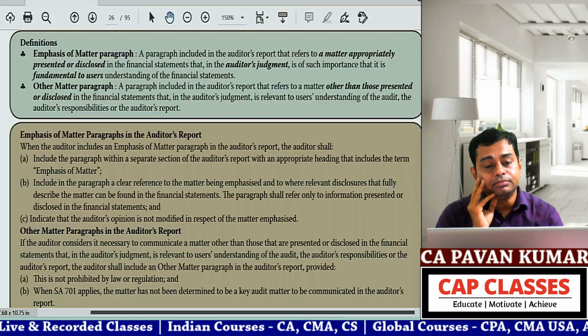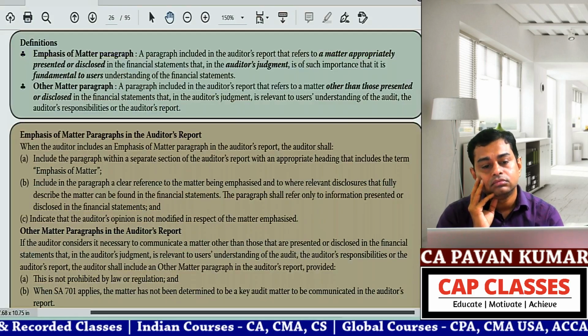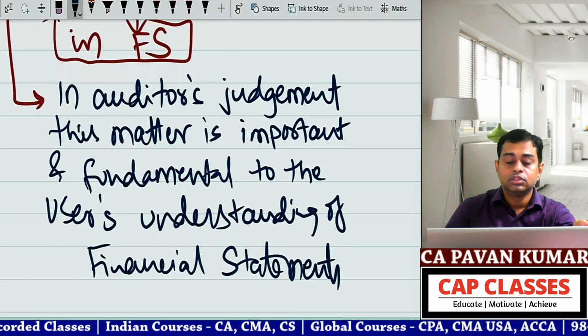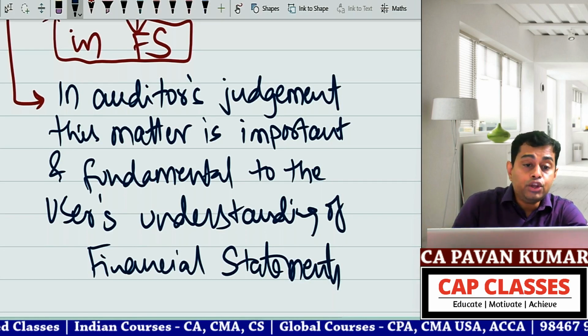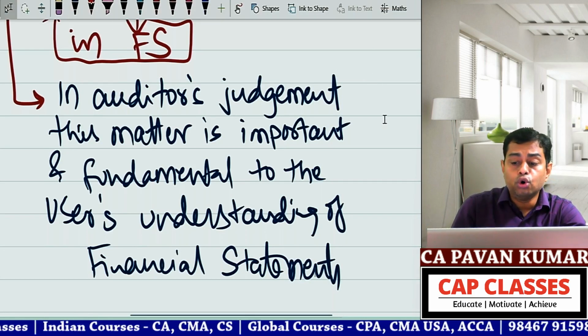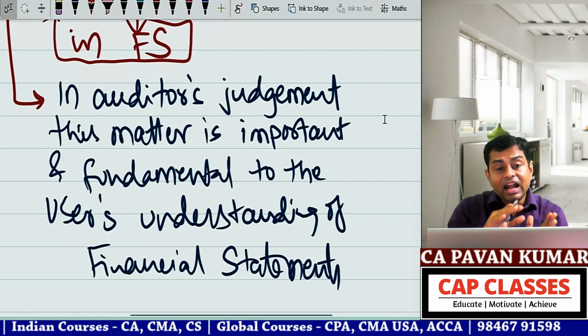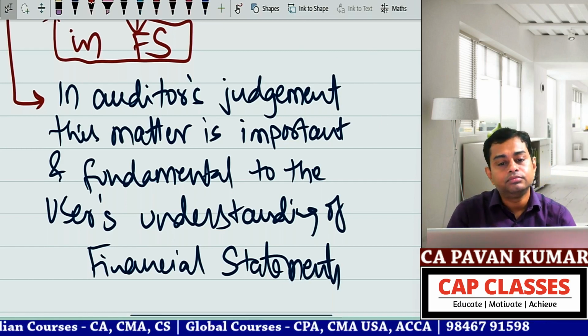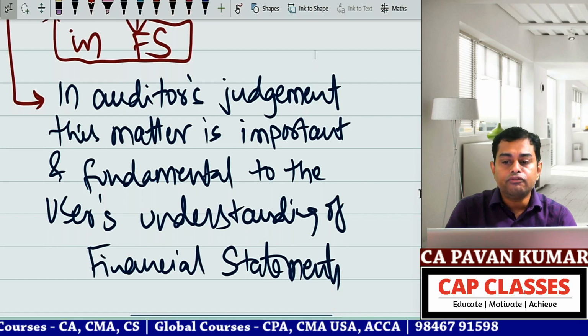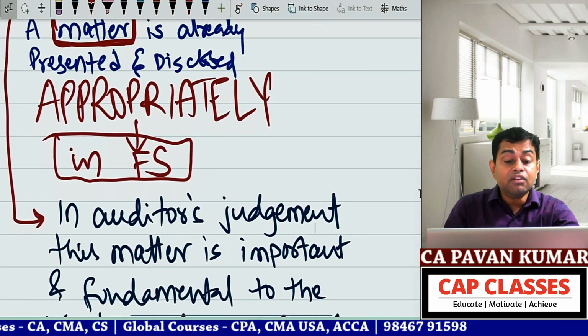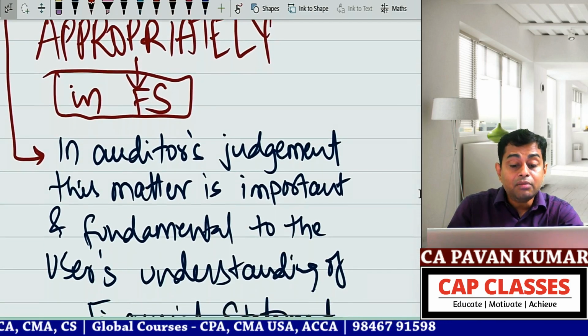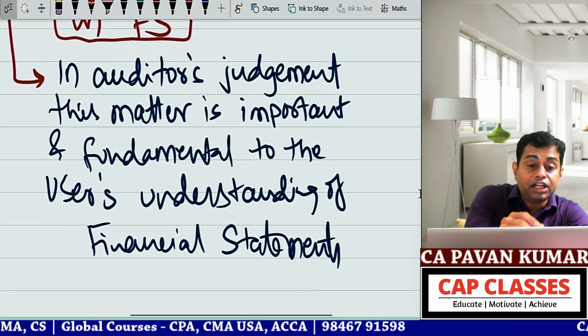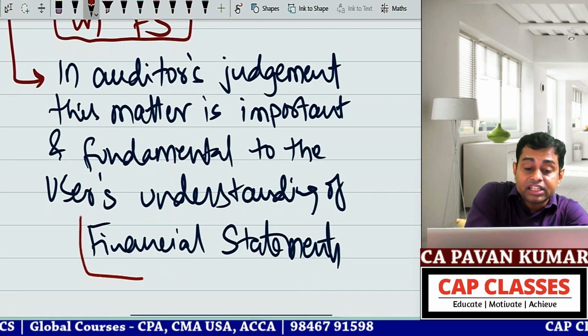This is the definition. Now look here, when you go from left hand side to right hand side, from EOM to OM, what is given here? Fundamental to the user's understanding of financial statements. This will be replaced.